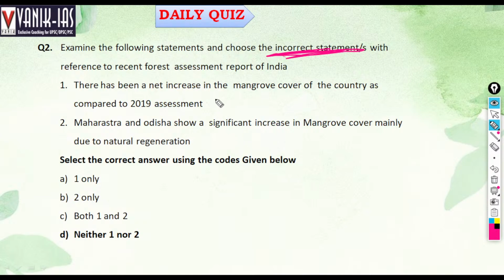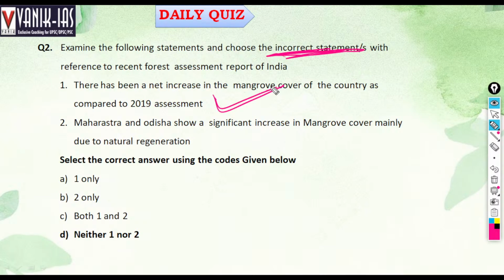Yes, it is right. Compared to 2019, the forest cover has increased, and mangrove cover has also increased.